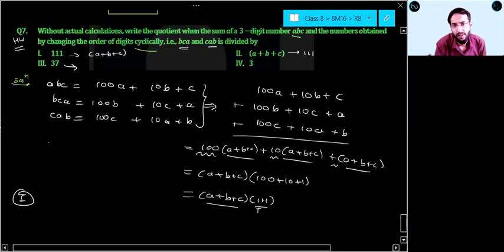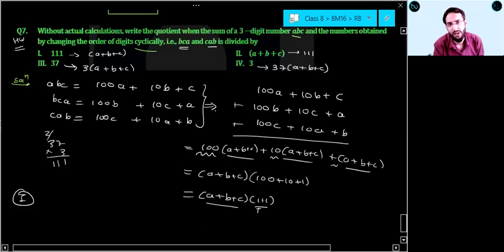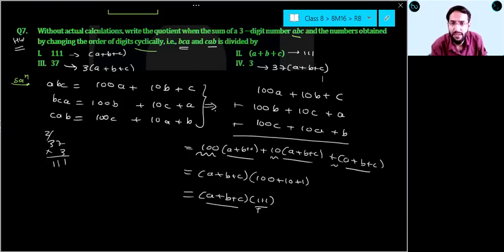Check. Okay, it is 111. So if you divide this by 37, you are going to get 3 times A plus B plus C. And if you divide this by 3, you will get 37 times A plus B plus C. So can you do this for homework, everyone? Question number 7. Quickly tell me yes, right? Just note down this hint and try with the help of this.